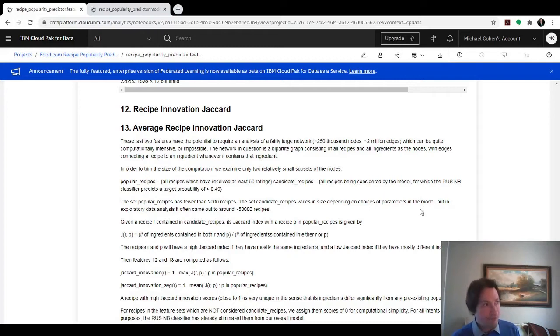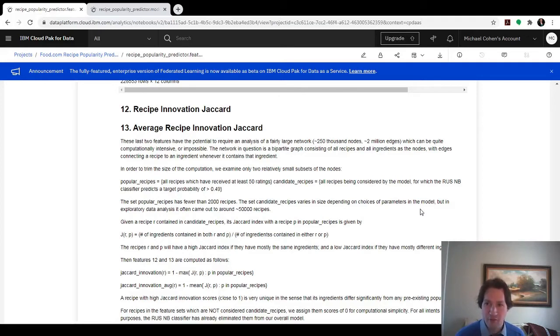And so in order to make it computationally feasible, what I did as kind of a fix or a stopgap is I severely narrowed down the number of nodes that we're going to look at into basically two smaller piles, two small subsets of the nodes, one of which is going to be all popular recipes, the ones which already have achieved at least 50 ratings, and the other pile is going to be all candidate recipes.